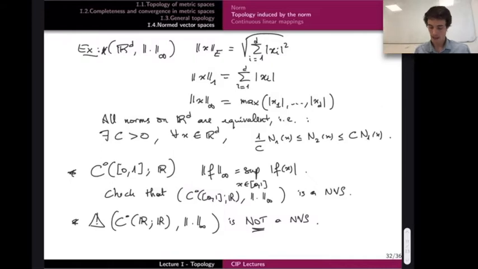And when I say continuous, I'm referring to the topology of Rd and Rm, which is the usual topology, so that's the topology of the norm. And since all norms are equivalent, I don't need to say precisely which norm I'm talking about. So in finite dimensions, linear mappings are all continuous. This is not at all the same in infinite dimension, and we'll see that later.